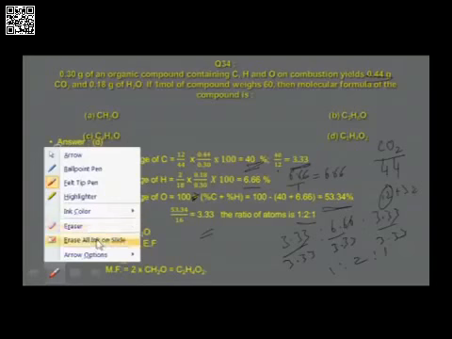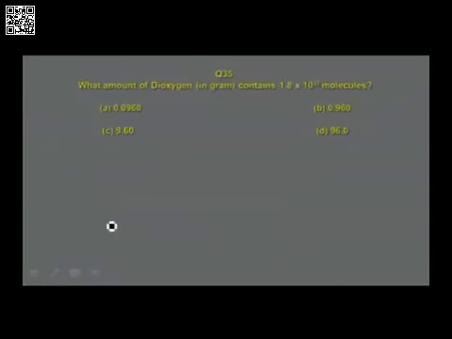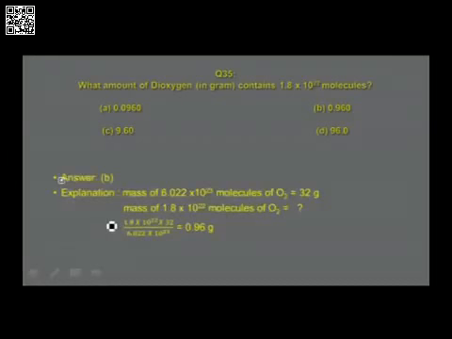So we now go to the next one. What amount of dioxygen in grams contains 1.8 into 10 power 22 molecules? Again, the question is about the mass and molecules relationship. You remember, 1 mole always contains Avogadro number of molecules, or the mass of Avogadro number of molecules is equal to molar mass. So this is how it is tackled.